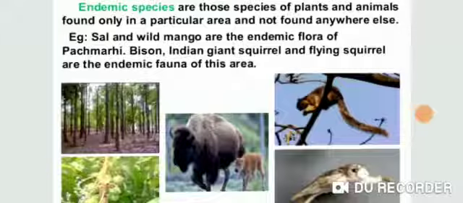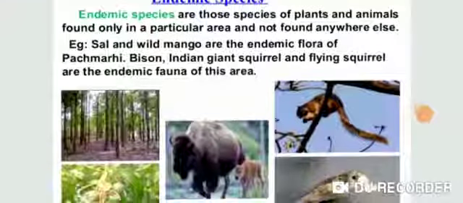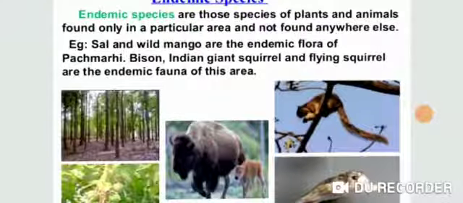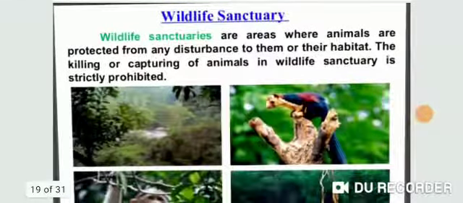Some examples of endemic species are the sal and wild mango. These are endemic flora because both are plants. So these are the endemic flora of Panchmarhi, and bison, Indian giant squirrel and flying squirrel are the endemic fauna of this area. Clear? So endemic species are those species of plants and animals which are found only in a particular area and not found anywhere else. Next, what are wildlife sanctuaries?